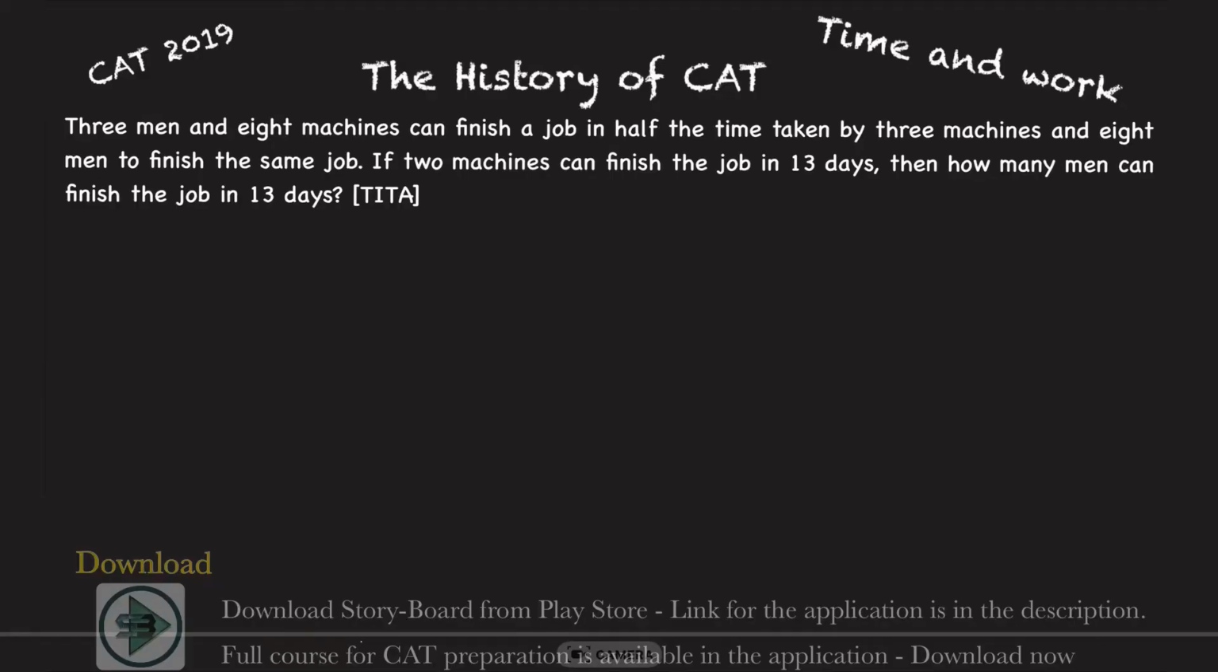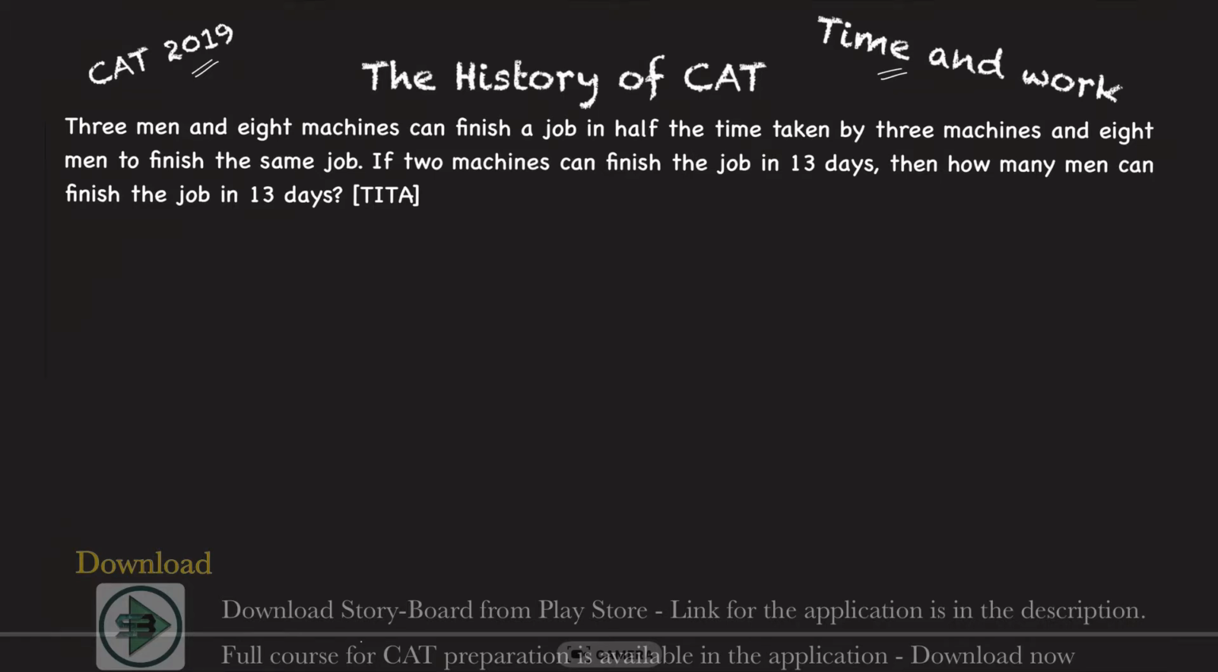Hello everyone, welcome to the history of CAT. So today we solve a problem on time and work which appeared in CAT 2019. So let us see what the problem is saying here. 3 men and 8 machines can finish a job in half the time taken by 3 machines and 8 men to finish the same job.